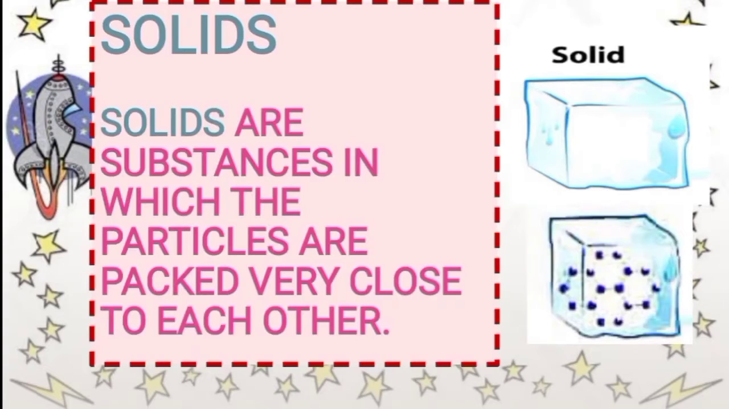Now let's revise the first state of matter, solid. Solids are substances in which the particles are packed very close to each other. Solids are usually hard and have a fixed shape. Pencil, book, chair and marbles are examples of solids. If we apply force, some solids can change their shape.